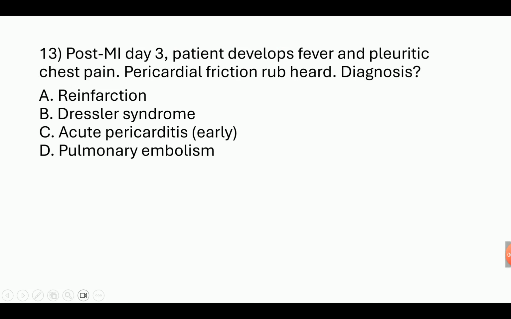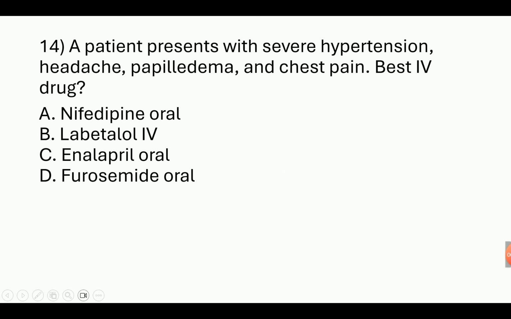Post MI, day 3, the patient develops fever and pleuritic chest pain. Pericardial friction rub heard. Diagnosis? So post MI, day 3, the patient develops fever and pleuritic chest pain. Fever means inflammation here. Pericardial friction rub is also here. So the diagnosis is acute pericarditis. Early post-MI it is acute pericarditis; Dressler is a late syndrome after post-MI. So the answer is acute pericarditis.